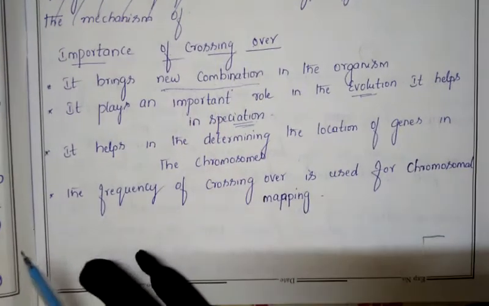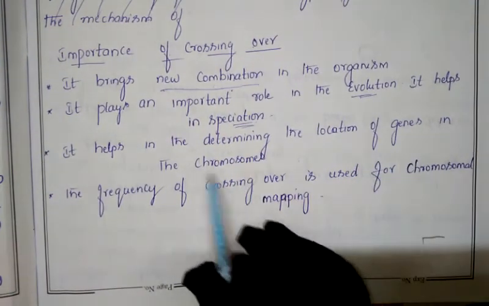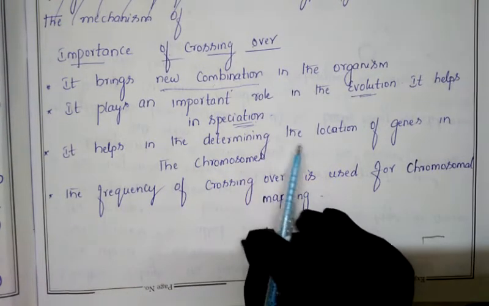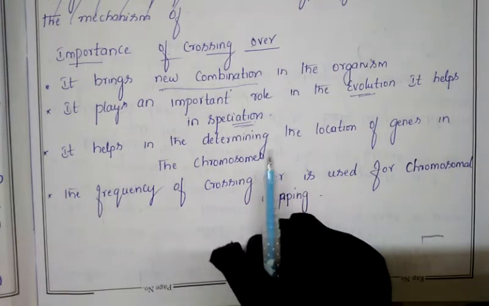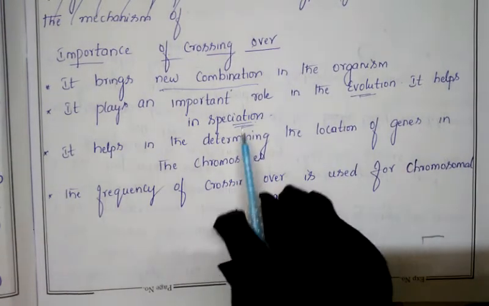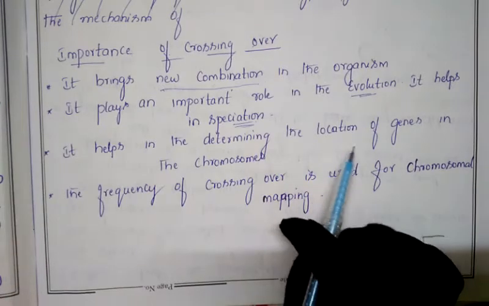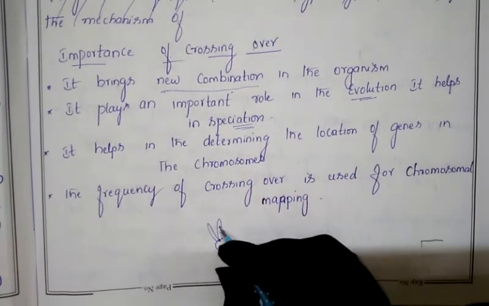The next benefit is that it helps in determining the location of the genes in the chromosome. Due to crossing over, it helps in determining in which chromosome what type of genes are present. Easily we can detect this through crossing over. So it helps in identifying the location of the gene on the chromosome, and which type of genes are present on which chromosome.